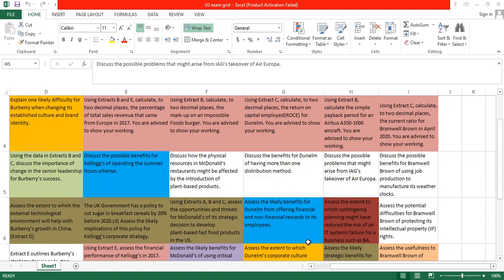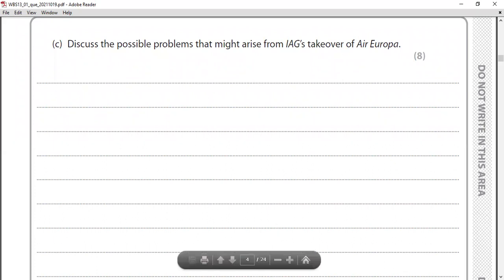Normally, if you study inorganic questions this time, it will be more helpful, because you can see the pattern. Discuss the possible problems that might arise from IAG's takeover. When you take another company under your control, there can be cultural clashes, because Air Europa is a Spanish company and IAG is European. There can be language problems, currency problems and staff problems. You can see the different answers: these are the problems of inorganic growth.